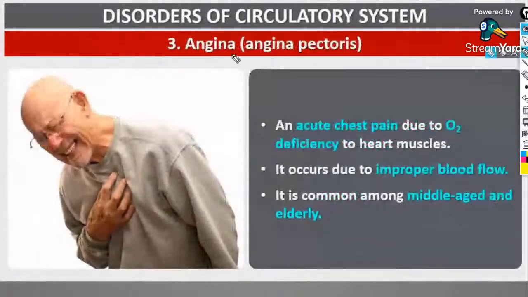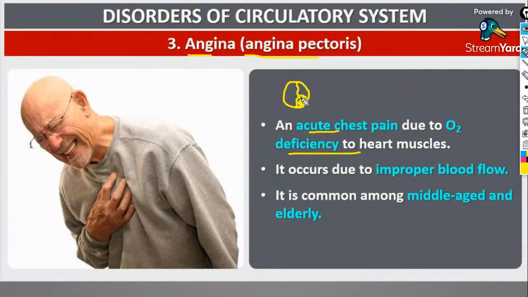Next is the third disorder, that is angina pectoris or the acute chest pain due to oxygen deficiency in heart muscles. As we have discussed, the wall of the coronary arteries will be narrowed, and the space to carry oxygen will be decreased.